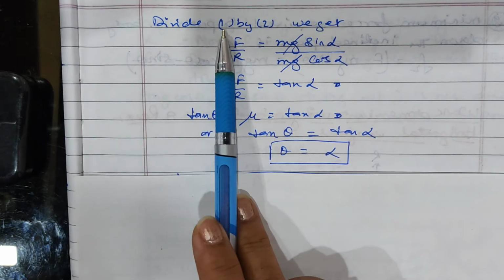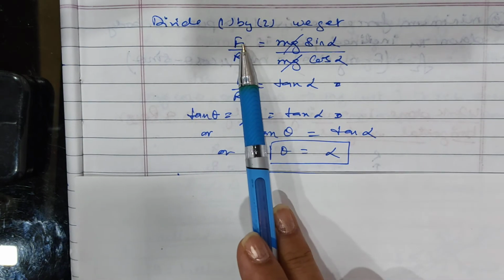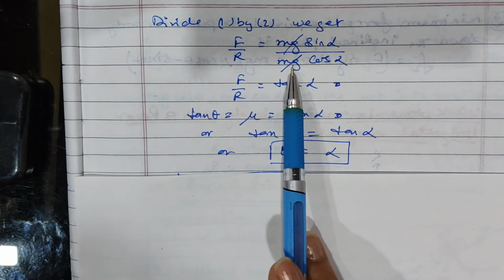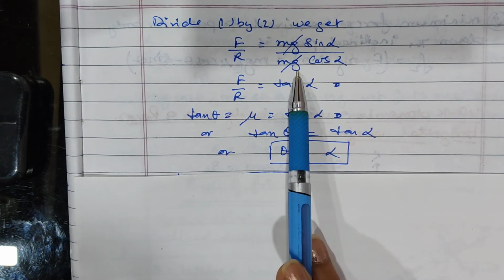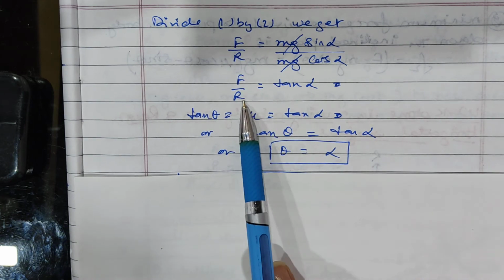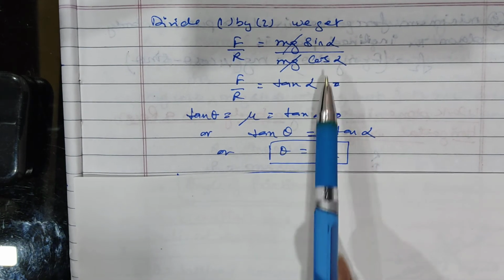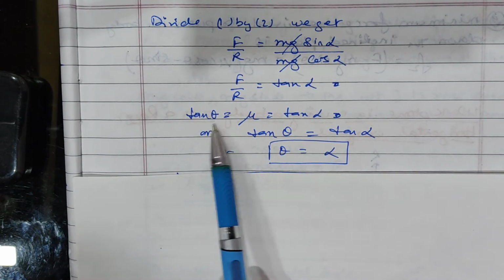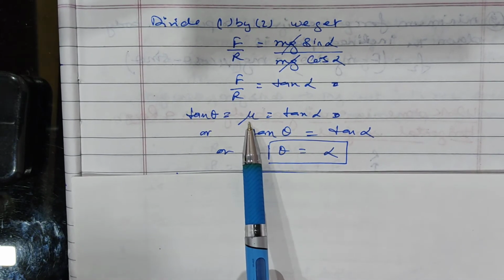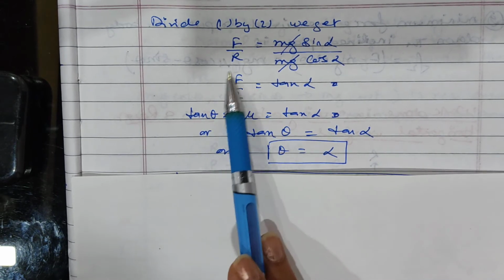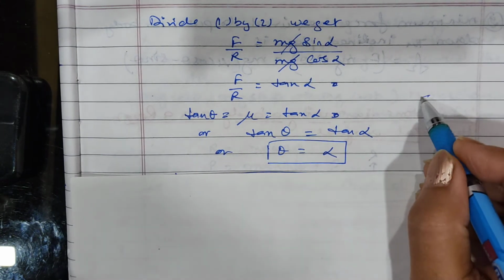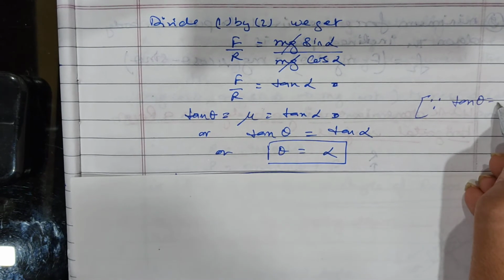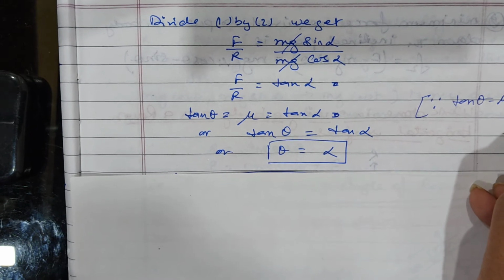So dividing equation 1 by 2, we get F, which is equation number 1, mg sin alpha upon R, mg cos alpha. mg cancels out, you can write F upon R is equal to sin upon cos, which is tan alpha, and you can write tan theta. You already know tan theta is equal to mu, we have already done the relation, which is equal to F upon R also.